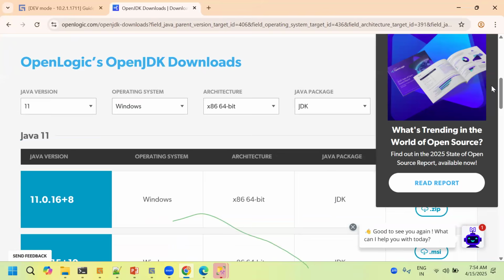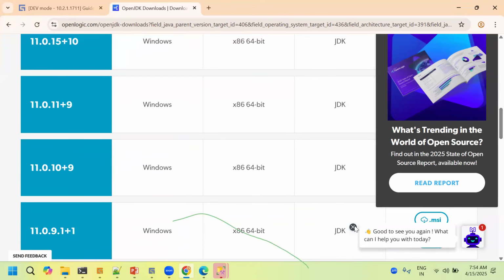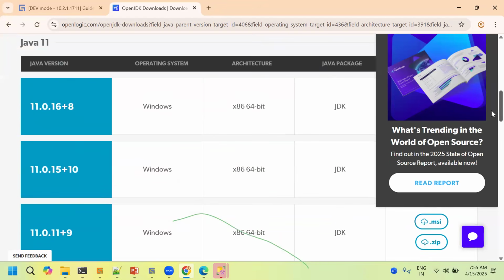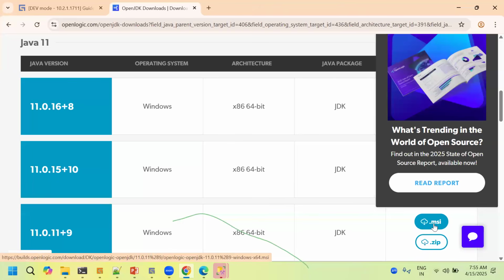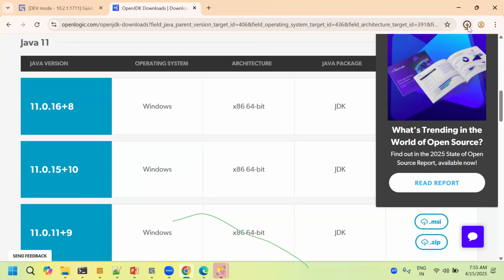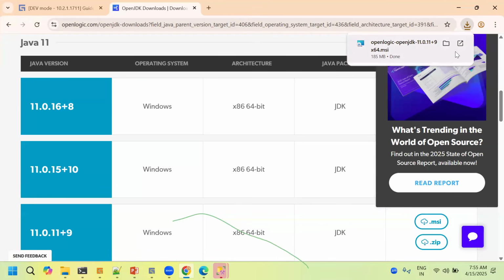This one, 11.0.10. You have to select this version, and this one you have to download. Just give a click and it will be downloaded. Please download the MSI version, don't go for the zip. Once you download it, I'll tell you the next steps; there are a few steps.